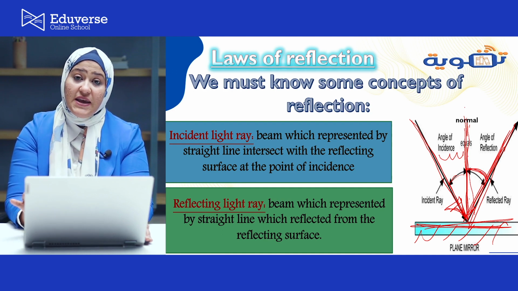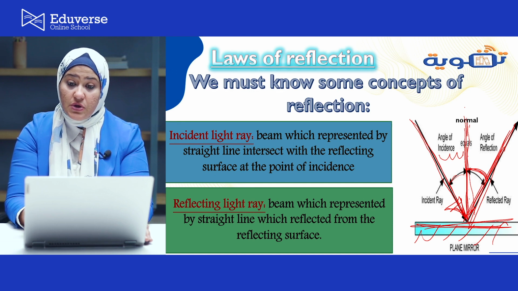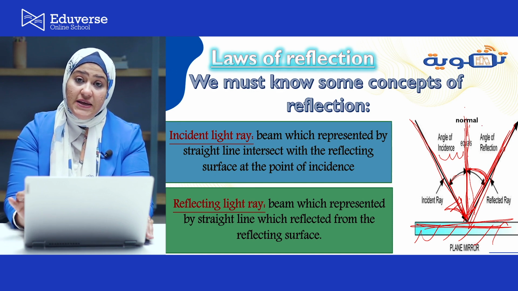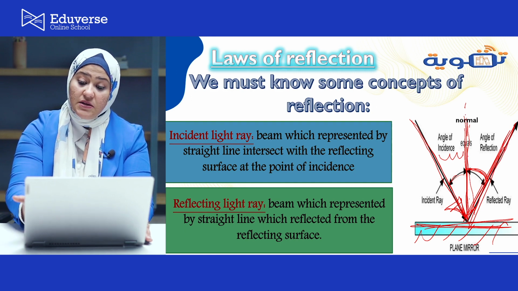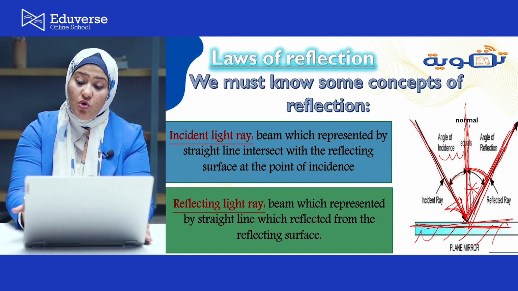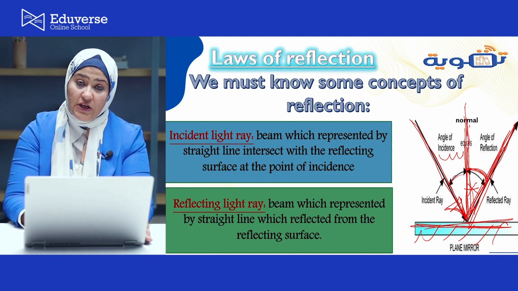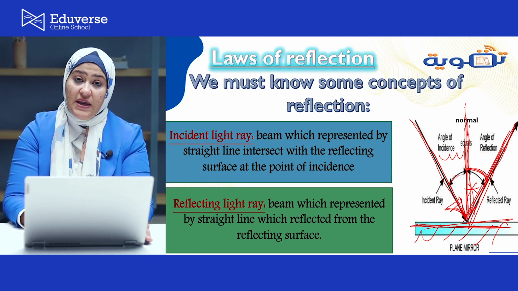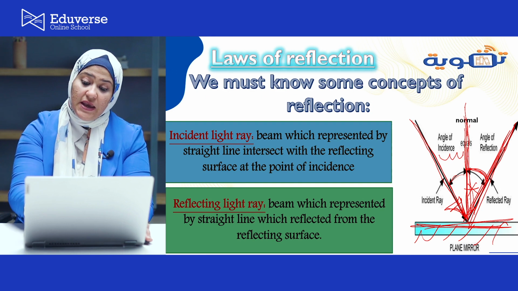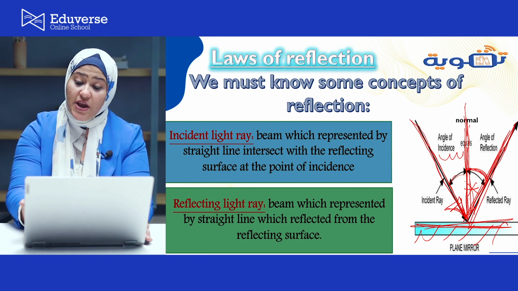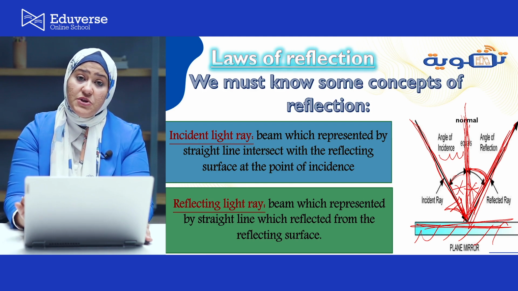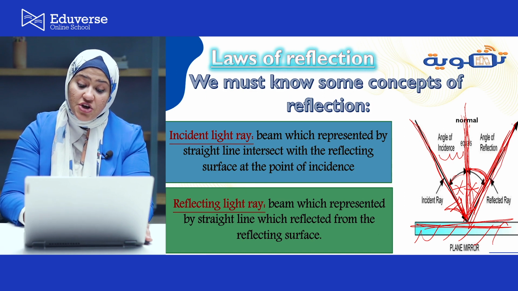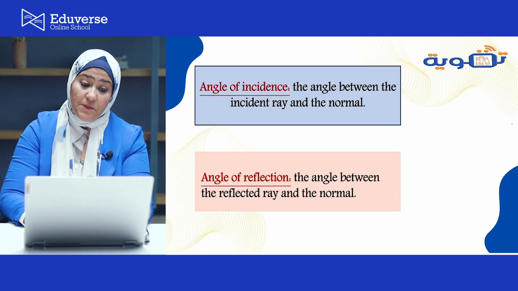What is meant by the angle of reflection? This means the angle between the reflected light ray and normal. This angle is called angle of reflection. Again, the angle of incidence means the angle between incident light ray and normal. This one. And the angle of reflection, the angle between reflected light ray and normal.